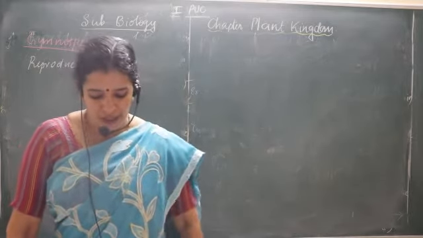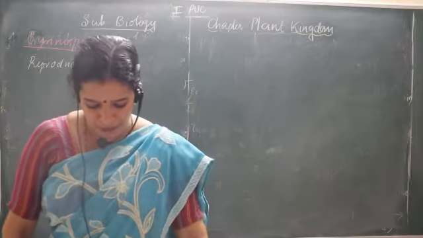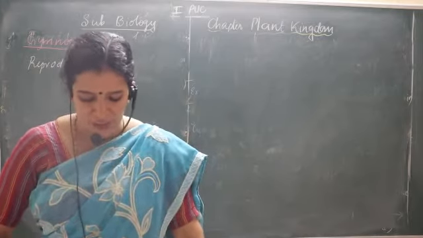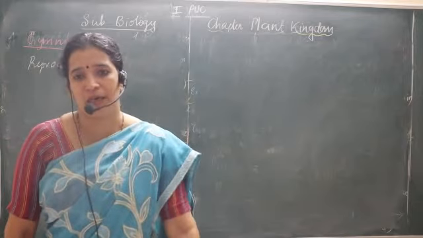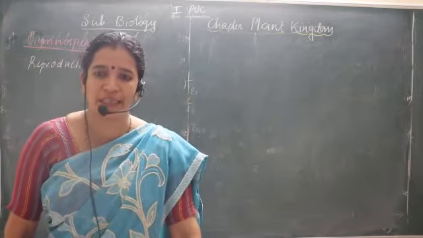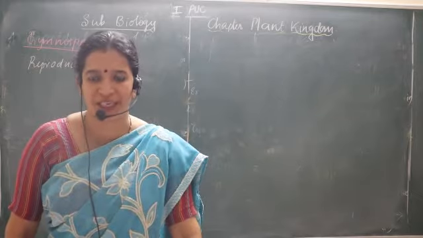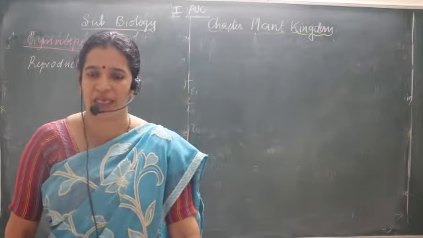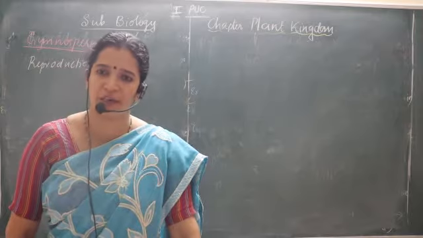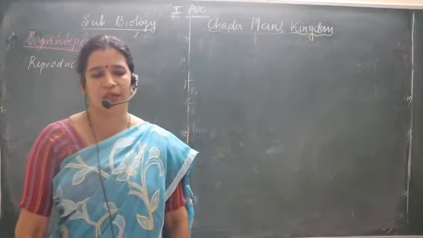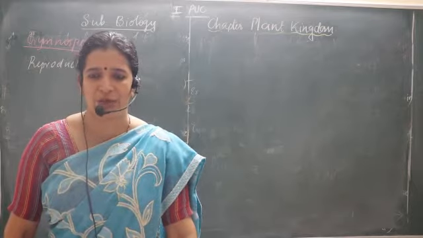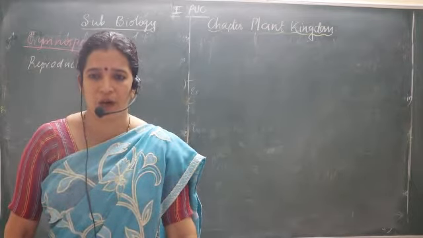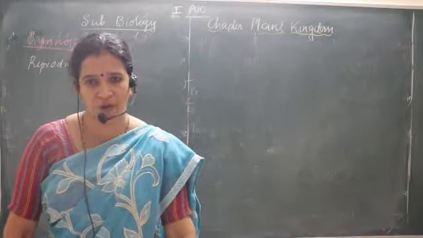So here, I said the megasporophyll has the ovule, and what about the microsporophyll? They produce microsporangia, that is, pollen grains. In short, you can also say it is a pollen grain because it is almost similar to a pollen grain, but in this plant group, we say it as microsporangia. Then the female strobili have the ovule in it.